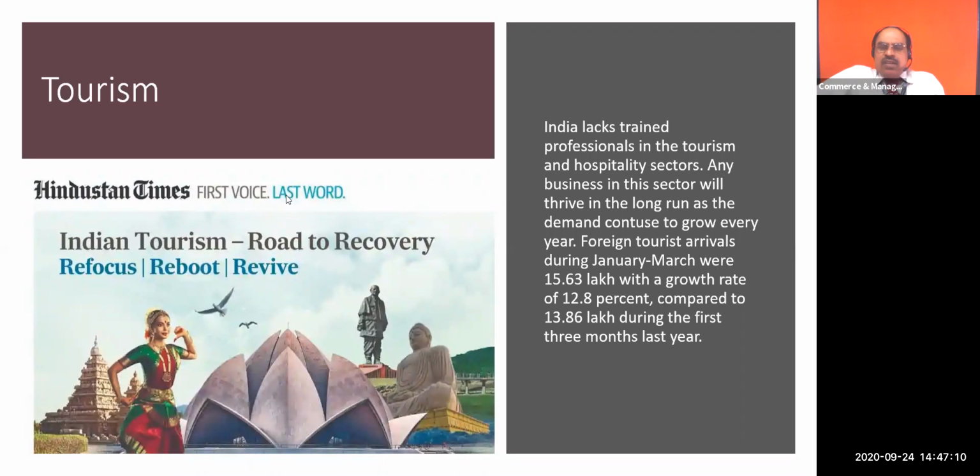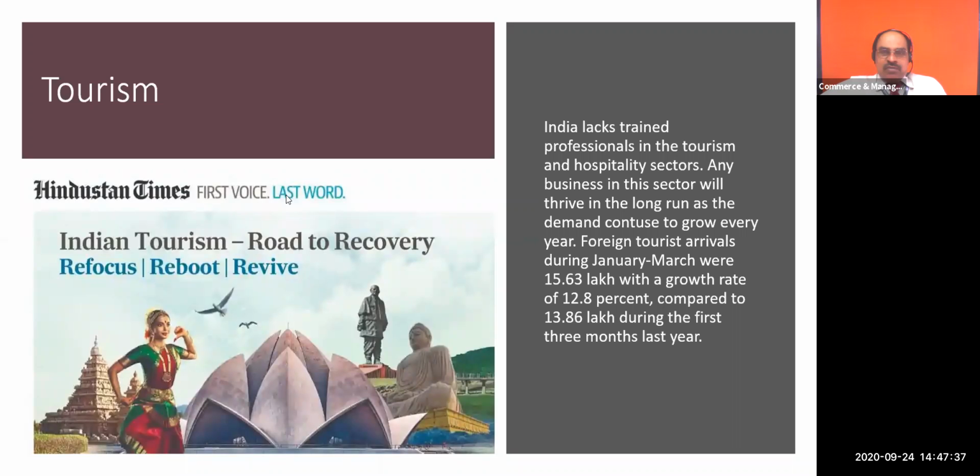So there are a number of potentials available in that. It has been mentioned that the tourism industry is growing at the rate of 12.8%. I think a few students are from Kerala, God's own country, and one student is from a tourist place in Karnataka also.